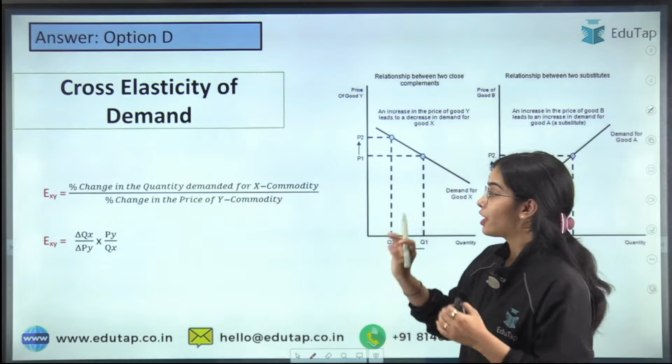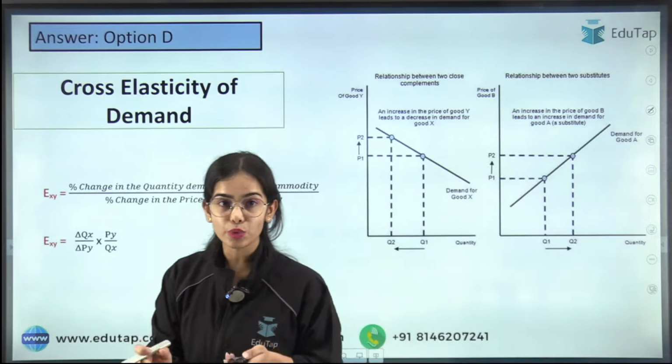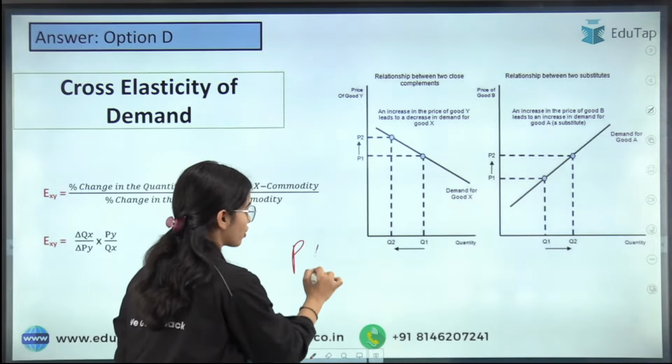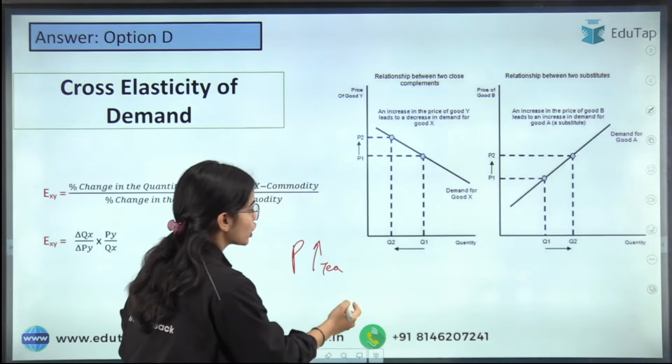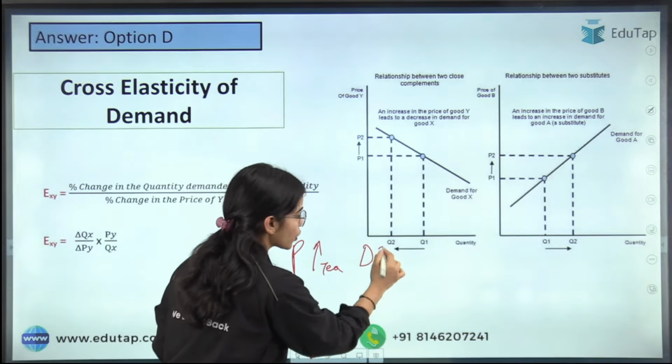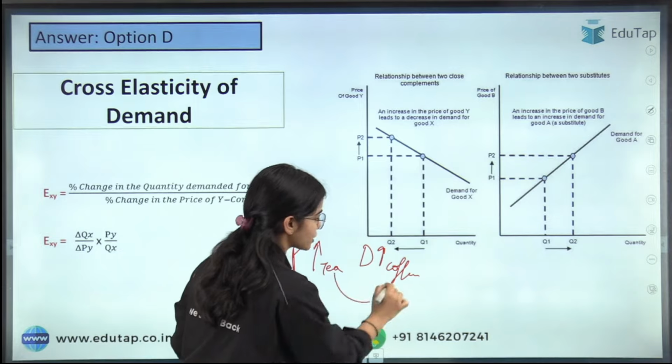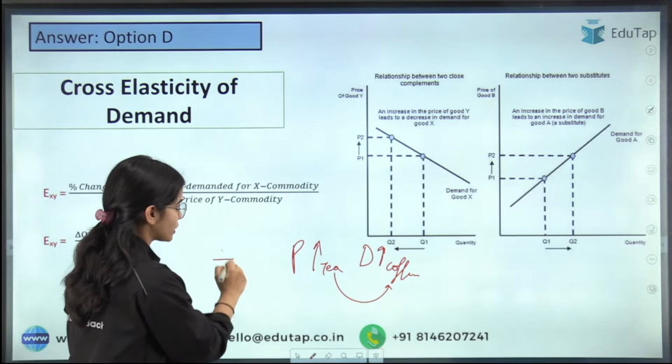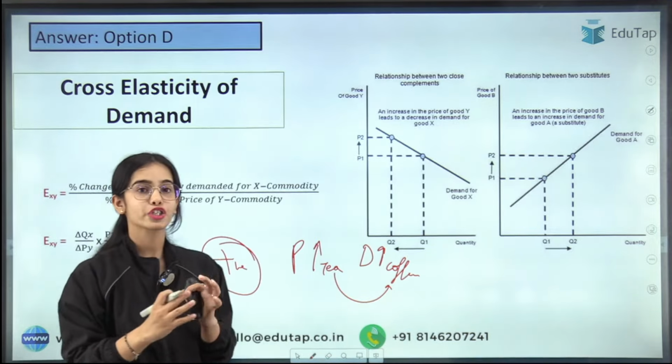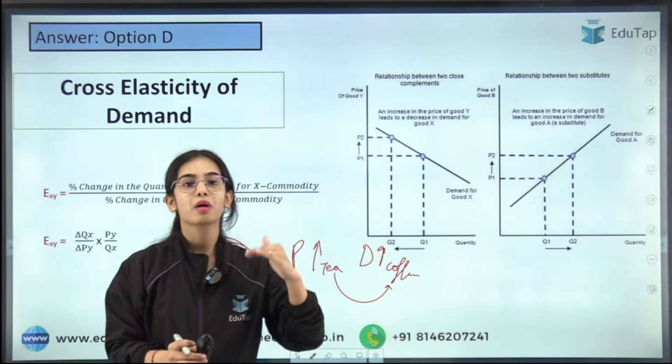The answer is D. This is the case with substitute goods. Let's say the price of tea is increasing, so the demand for coffee will increase because they are substitute goods. Here you can see there is a positive relationship between the price of a good and the demand for another good.